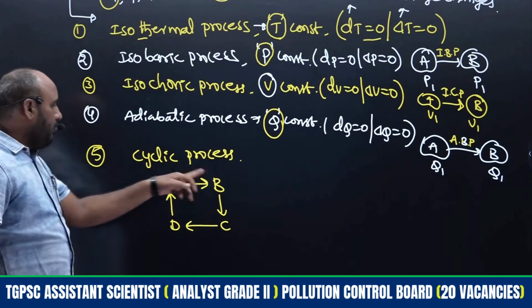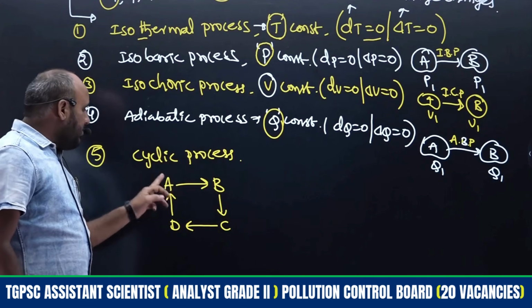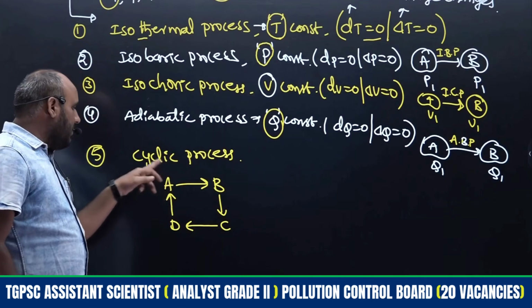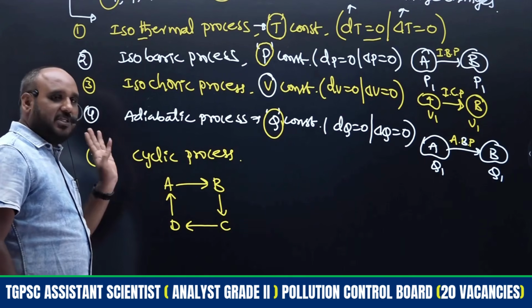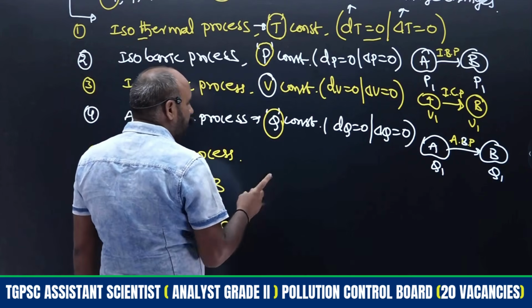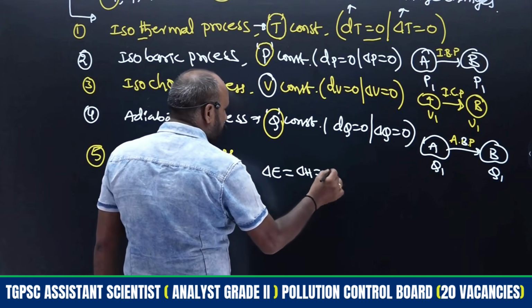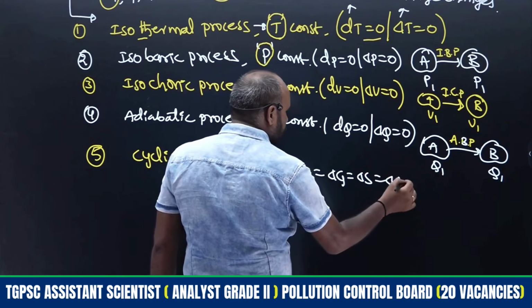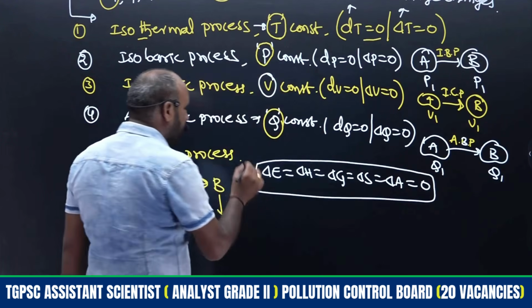That means the initial and final states are the same. Since the initial and final states are the same, the changes in thermodynamic properties, delta E, delta H, delta G, delta S and delta A, are all equal to 0. This is applicable for the cyclic process.